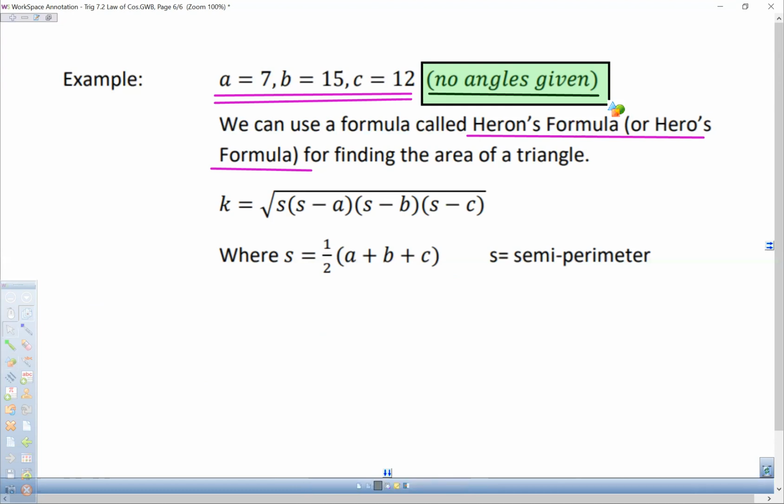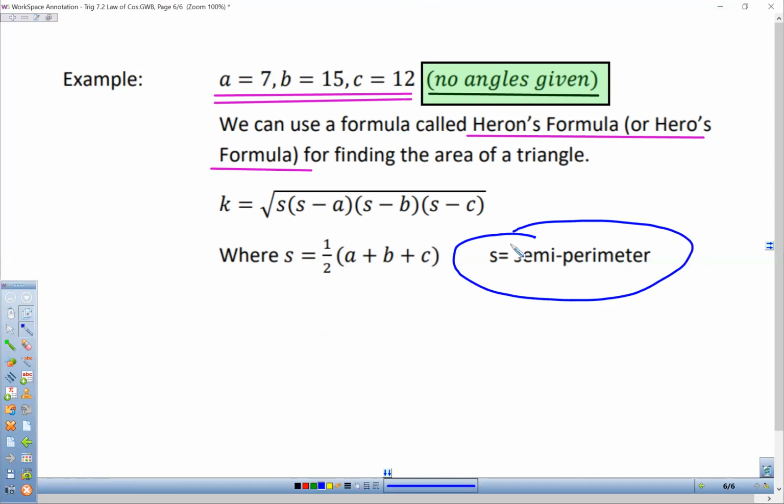So A, B, and C in this formula are the measures of sides A, B, and C. S is called the semi-perimeter. So we get that by adding all three together or finding the perimeter and dividing by 2. So let's find S first. So S is equal to 1/2 times 7 plus 15 plus 12.